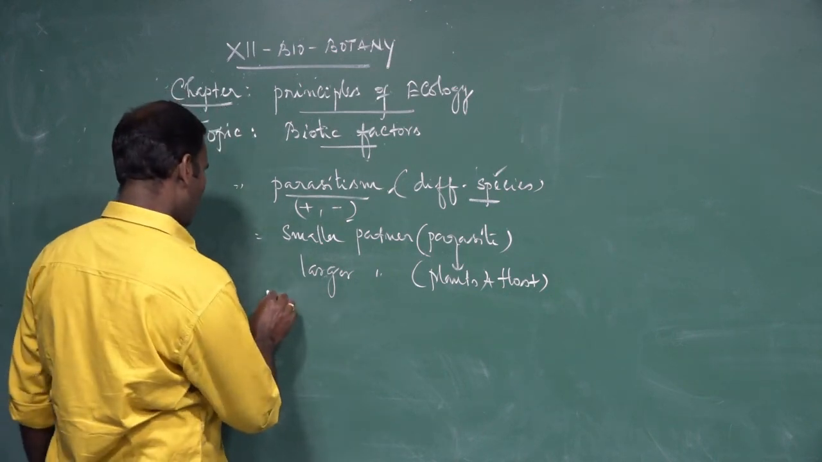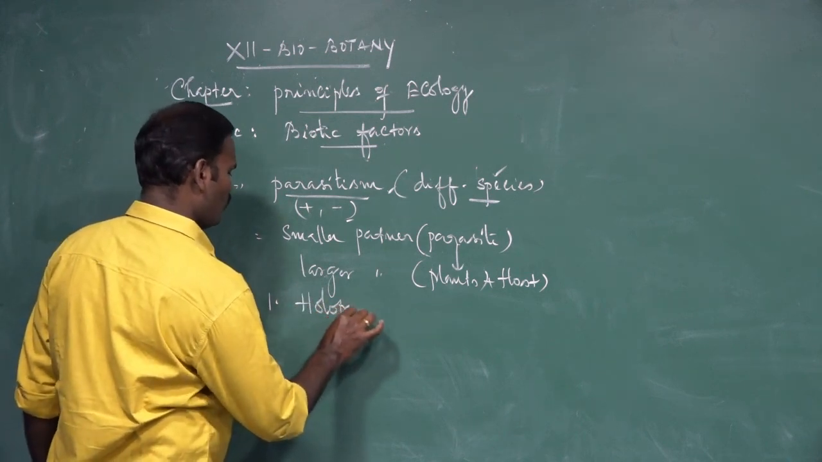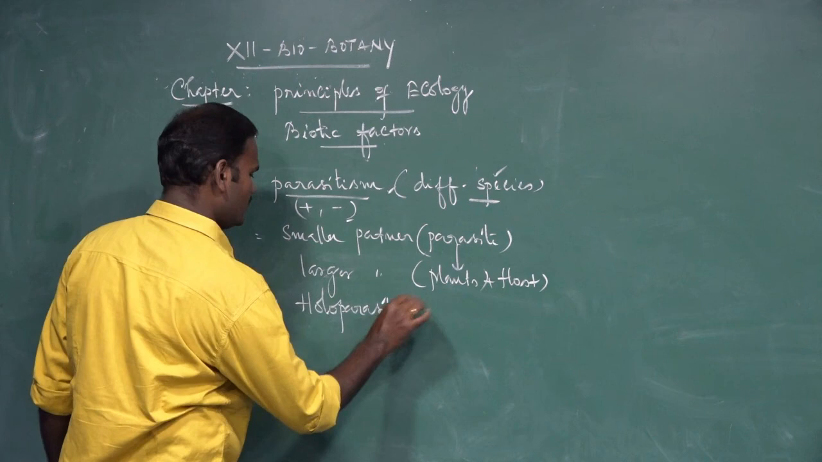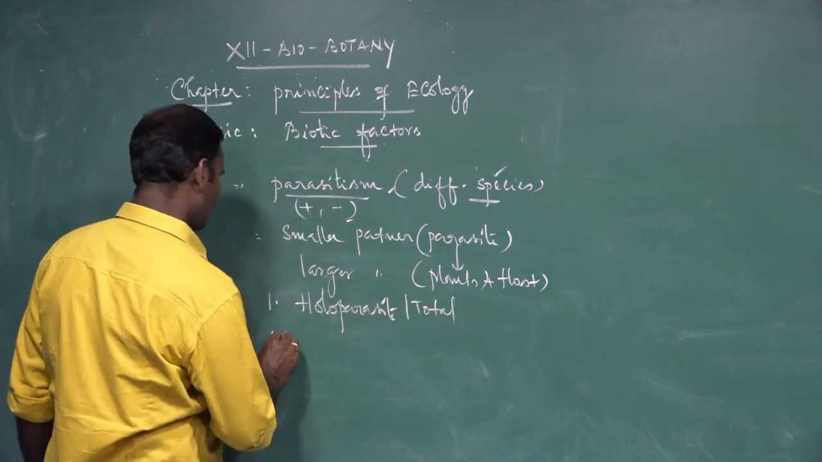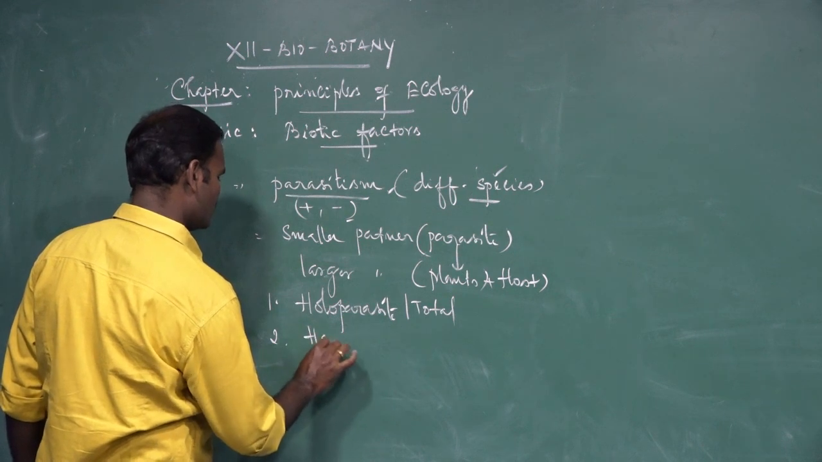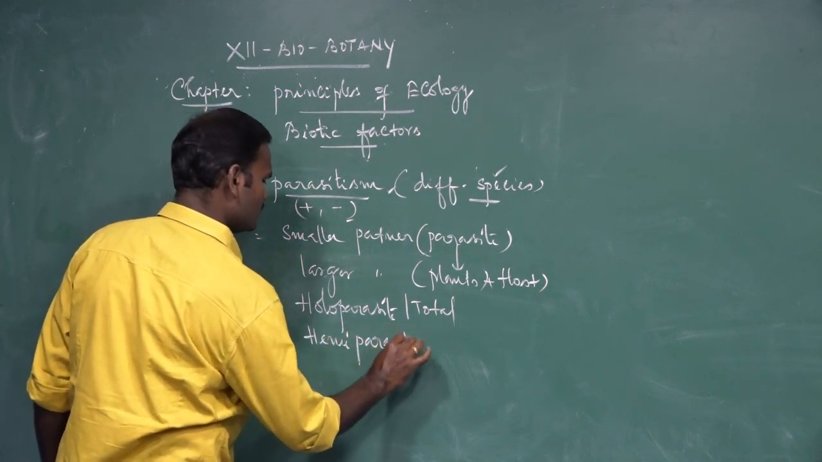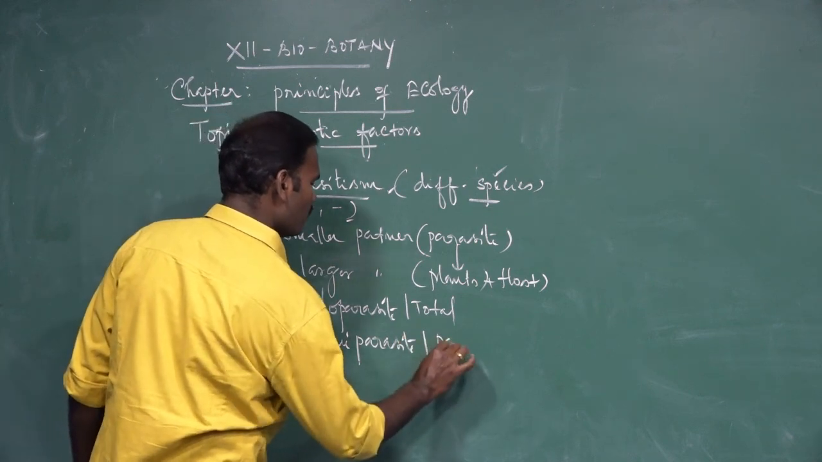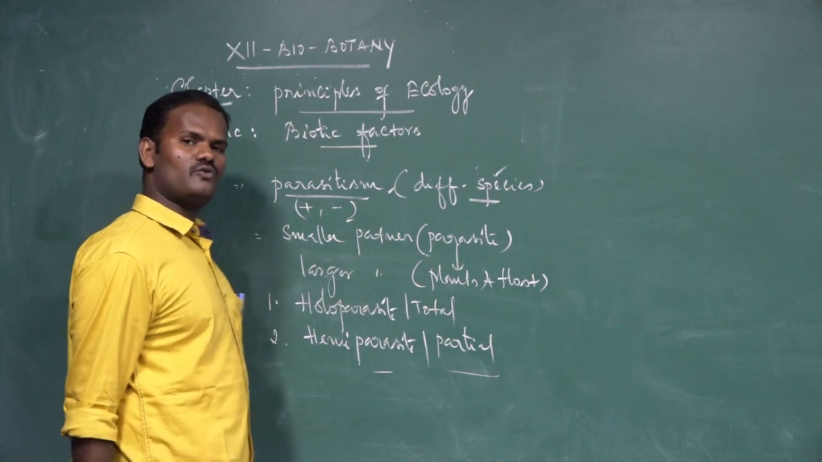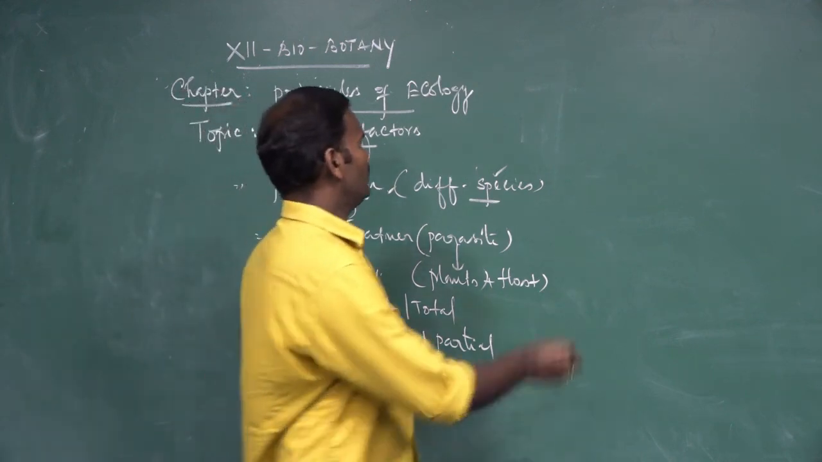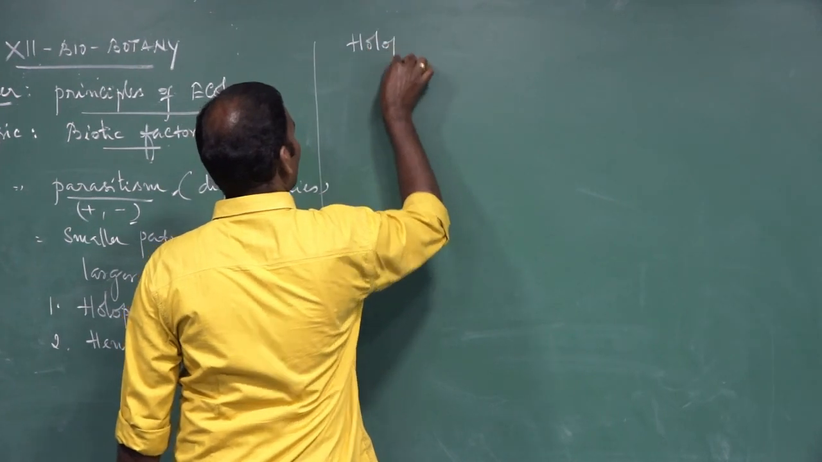The total parasite is also called holoparasite. Then the second one is hemiparasite, also called partial parasite. I will explain one by one. What is called total parasite or holoparasite? The first one is holoparasite.